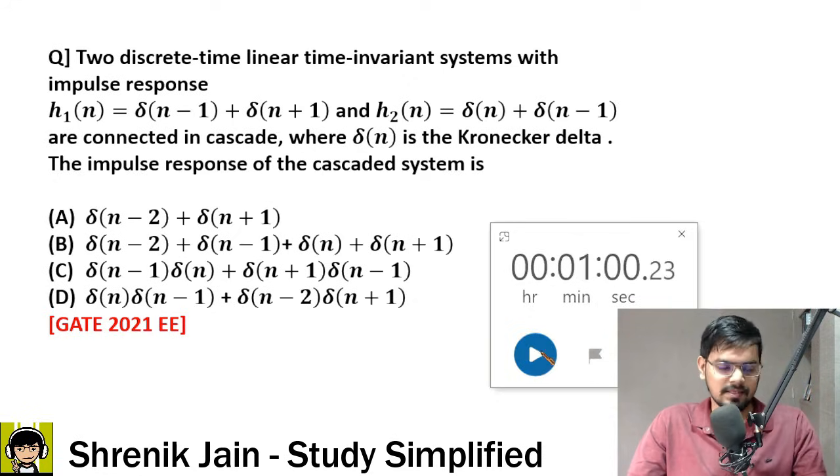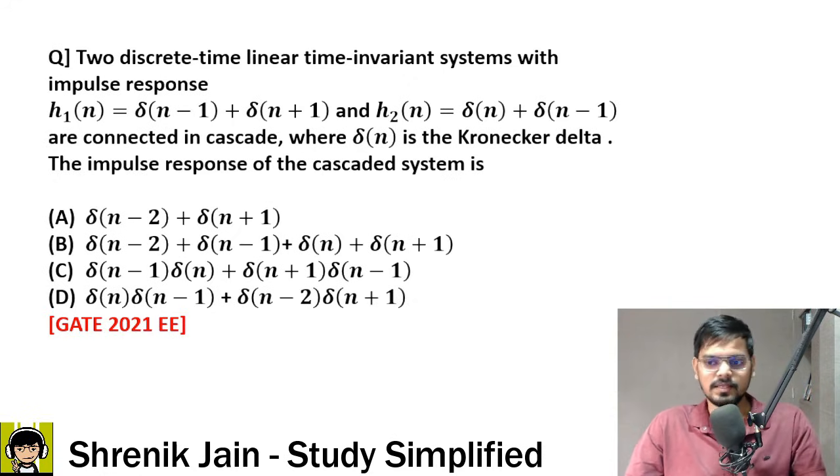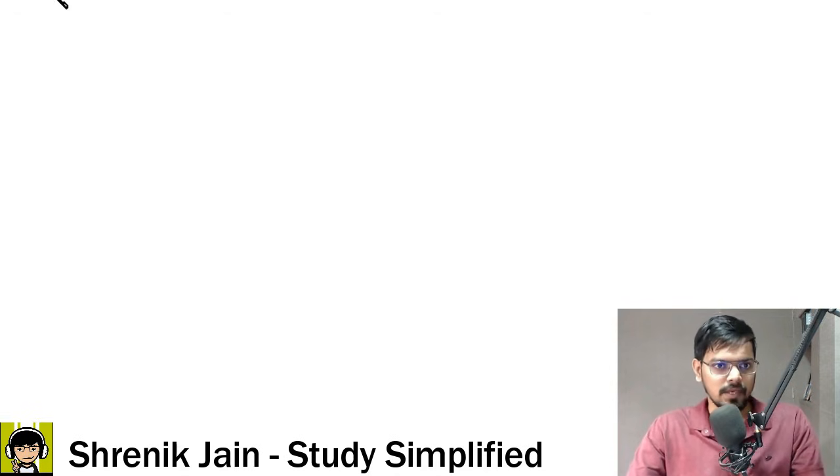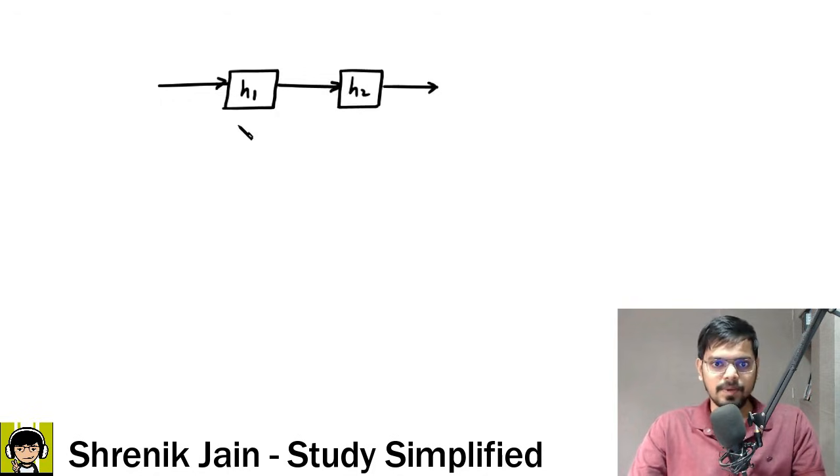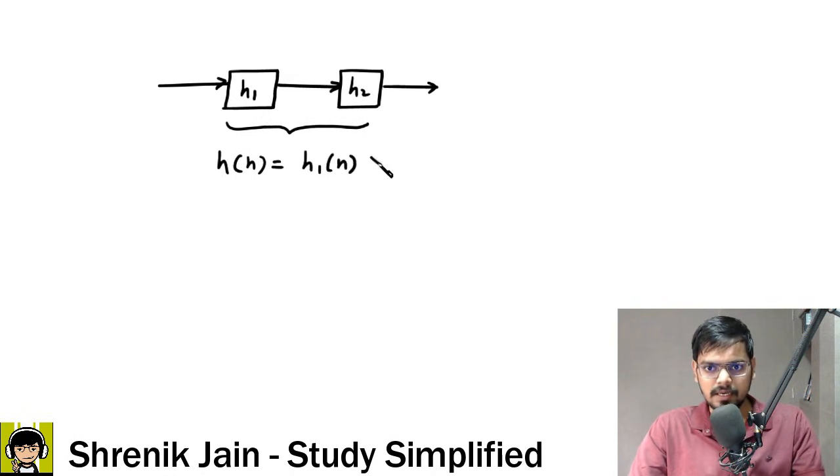The right answer is B. Why? Let us see. First of all, the cascade system means the series concept. Input goes to the first impulse response, so let us say this is H1. Then it goes to the second impulse response, H2, and then we get the output. The resultant impulse response, let us say h of n, is equal to h1 of n, because we are in discrete time, convolved with the next impulse response, h2 of n.